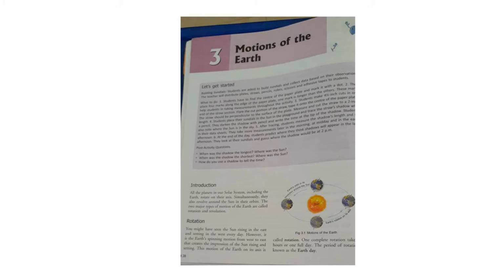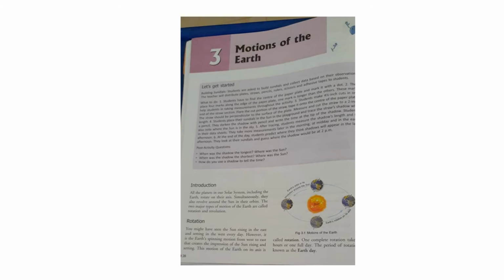The rotation of the Earth explains why places located in the east have sunrise earlier than those located in the west. As the Earth rotates, the speed of the motion is constant and you move along with it at the same speed. That is why you do not feel the motion of the Earth.